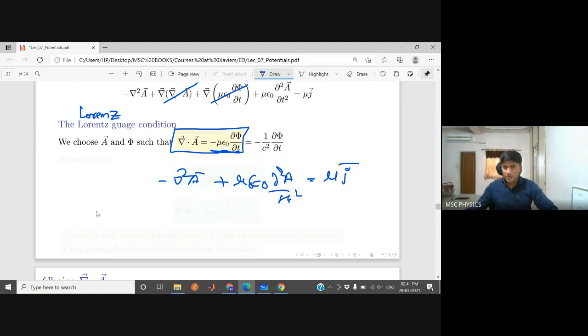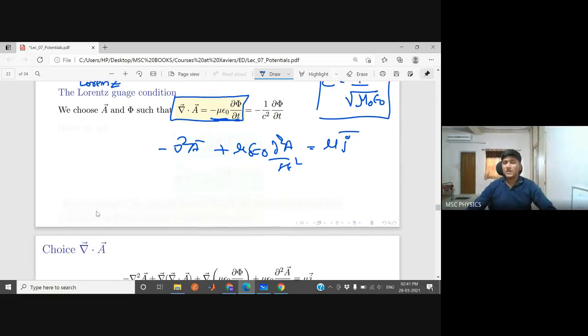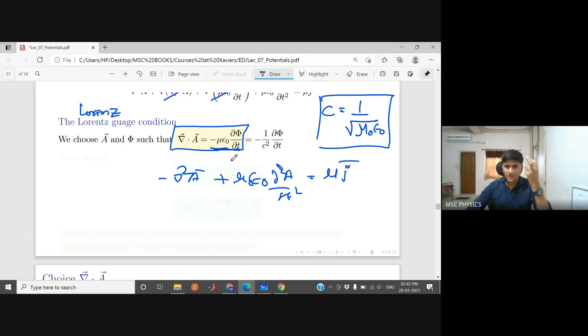Now this mu epsilon naught, we all know that speed of light is known as c, and c is 1 upon under root mu naught epsilon naught. This is the speed of an electromagnetic wave. So in place of mu naught epsilon naught, you can write 1 upon c square. So that is what we have written. So del square A minus 1 by c square del square A by del t square equal to minus mu naught j. This equation becomes that.